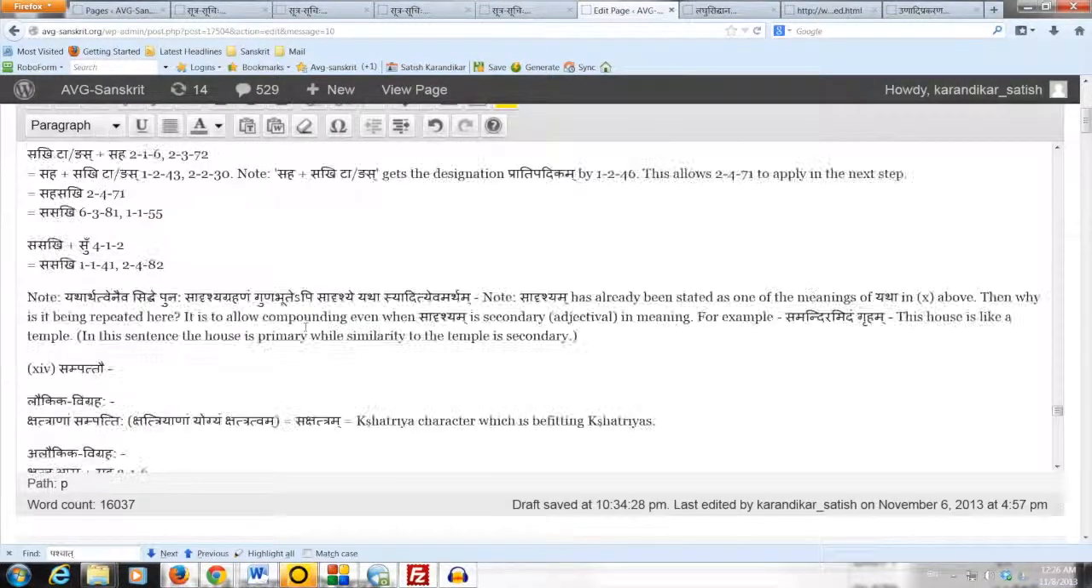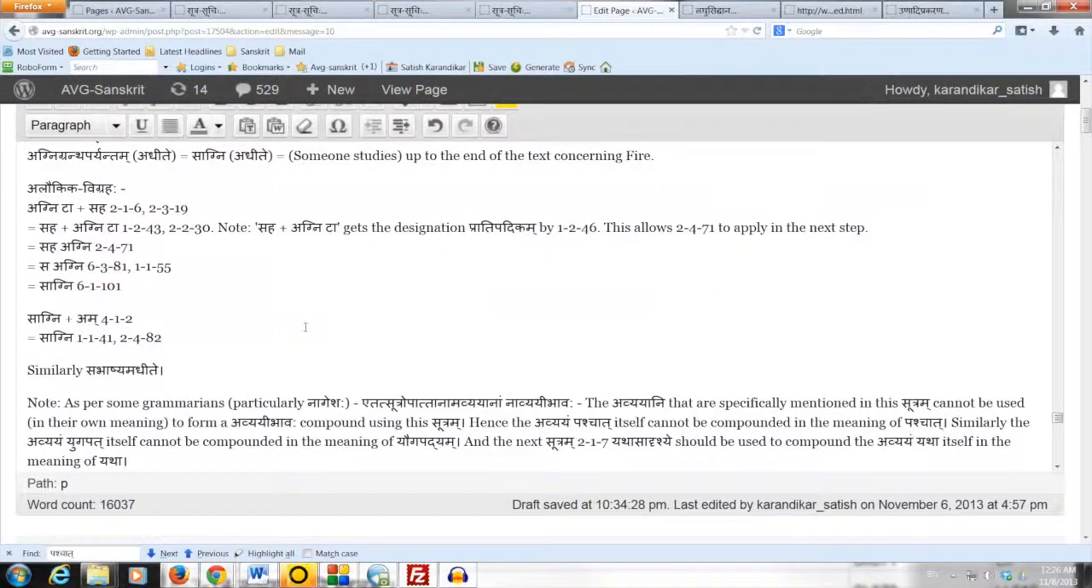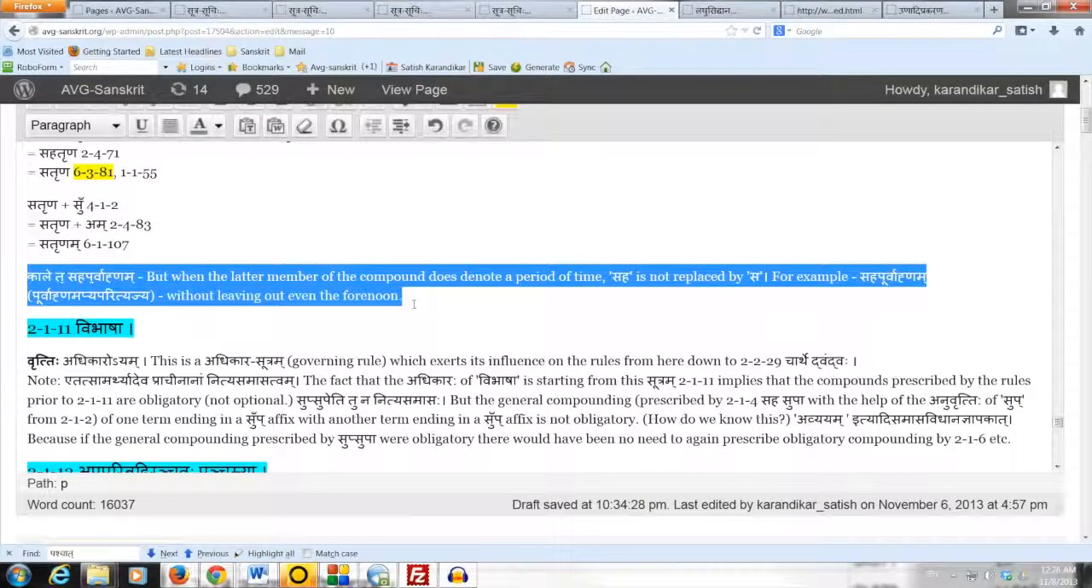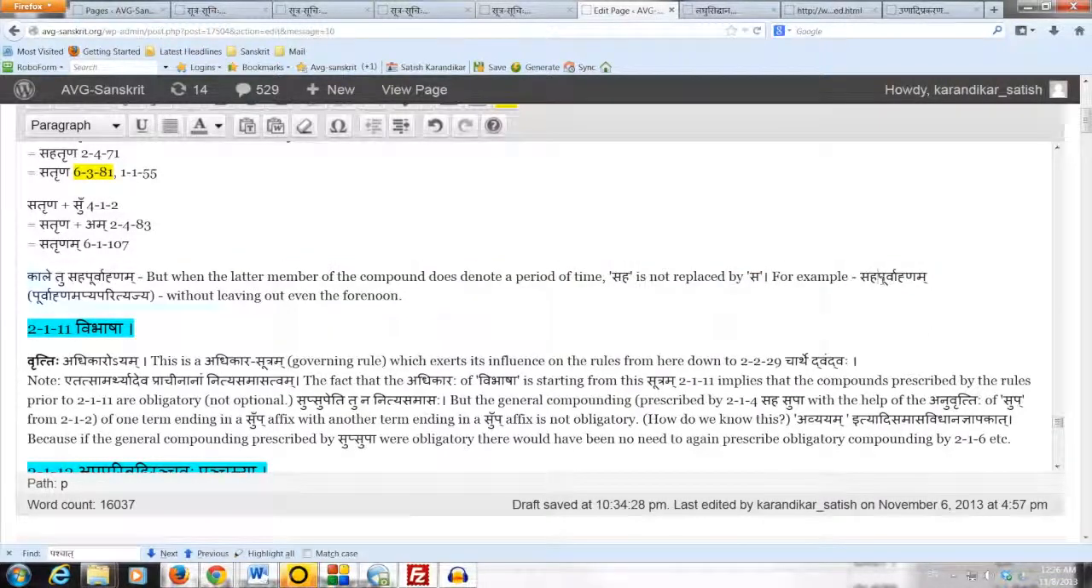In this compound also, the Avyayam Saha is used in the sense of Sakalye. Hence, compounding is authorized by the same sutram 216. For example, Sapurvanam Swapiti. Someone sleeps without even leaving out the forenoon. It implies that he sleeps the entire time. This example illustrates that when we have Uttarapadam, in this case Purvahna, which denotes a period of time, then Saha is not replaced by Sa.